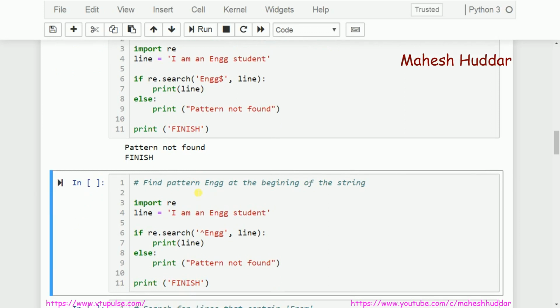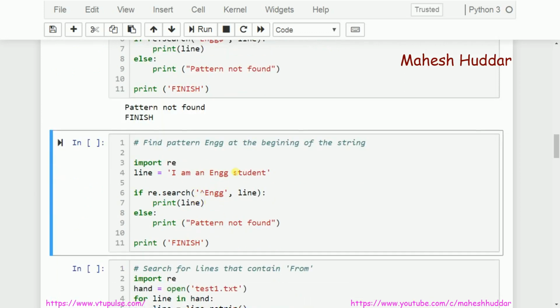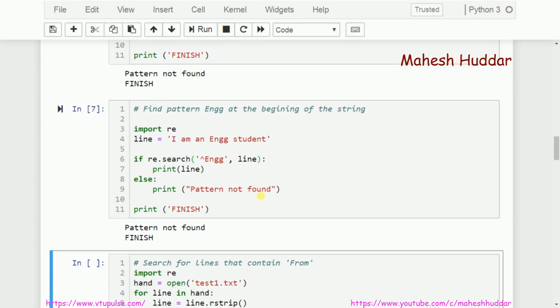Now I want to search for the same pattern at the beginning. The entire program is the same, the only thing is the regular expression is something like this. I want to search for ENGG, but at the beginning, that is what the caret symbol does. If I use the caret symbol before the pattern, this pattern is searched at the beginning of the string. If it is present, it returns true, but in this case it is not present, so definitely it returns false. If false, print pattern not found. So the expected output was pattern not found, and we are getting pattern not found as the output in this case.